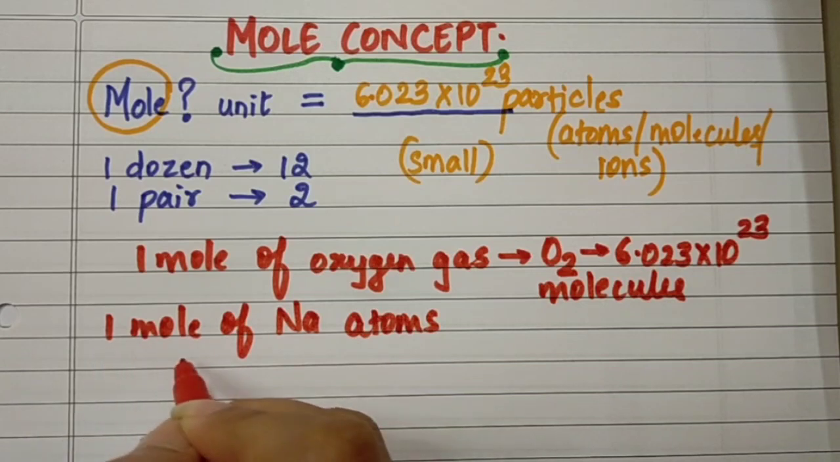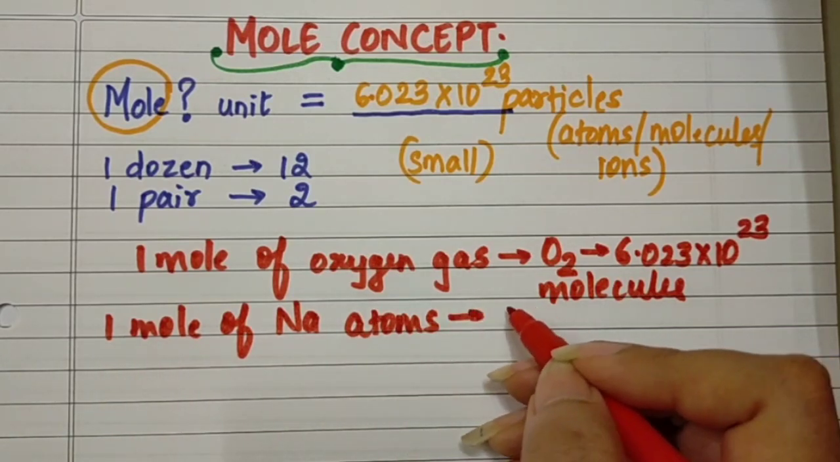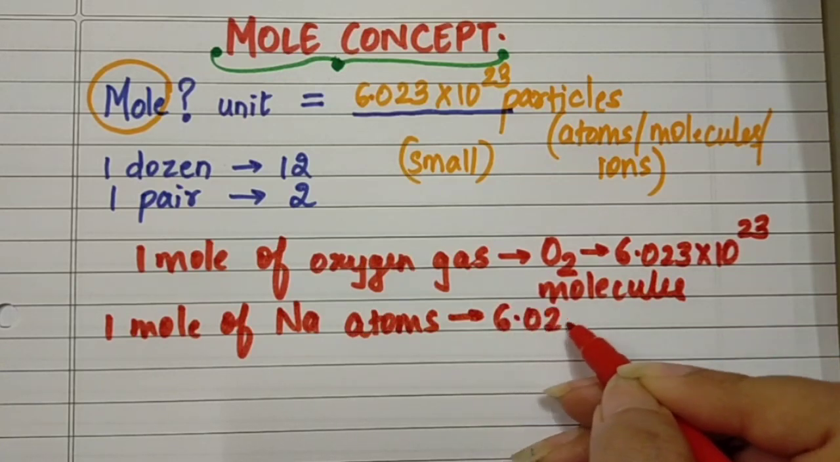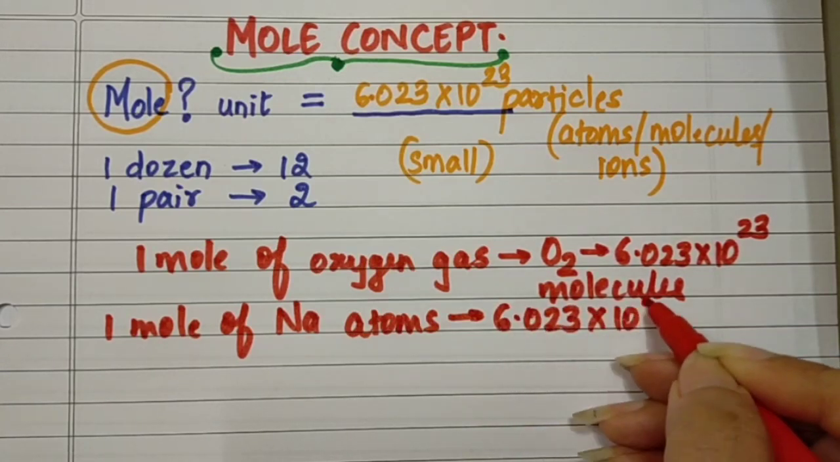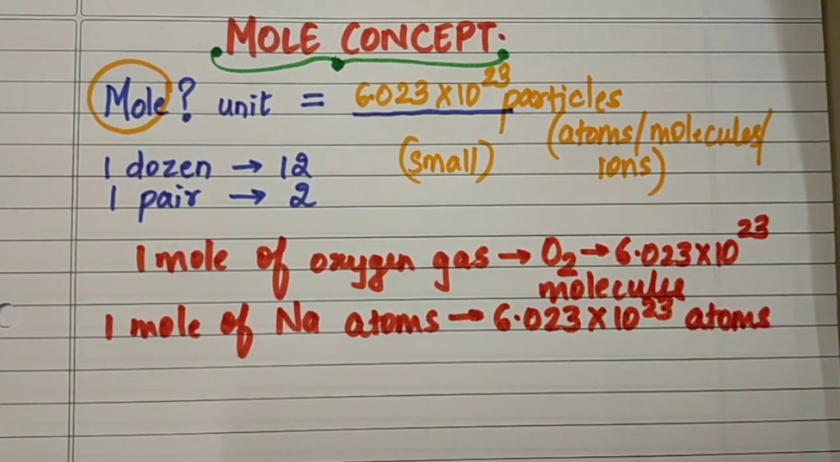Or suppose I say 1 mole of sodium atoms. भी 1 mole है तो 1 मोल मतलब कितने एटम्स रहेंगे? It will be 6.023 into 10 raised to 23 atoms of sodium.